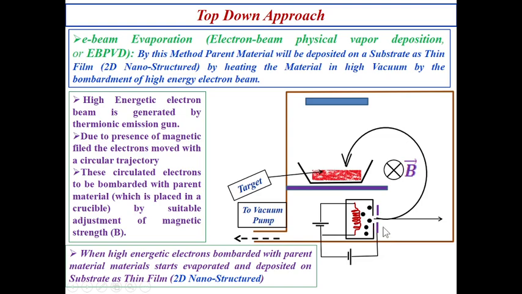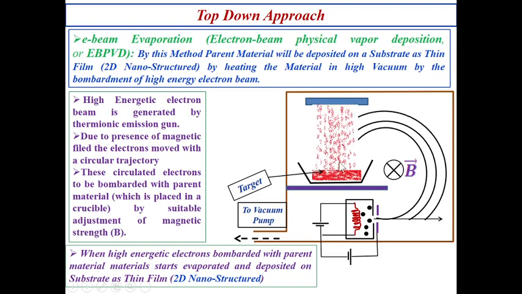Whenever a high energy electron is bombarded with the target material, several other electrons move in a circular manner and bombard the target, our parent material.